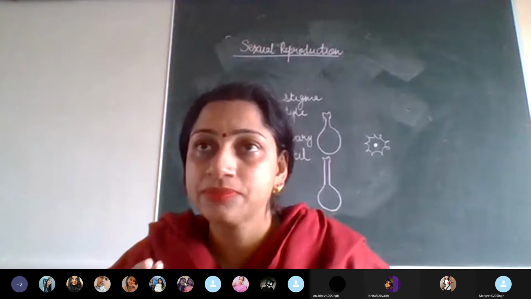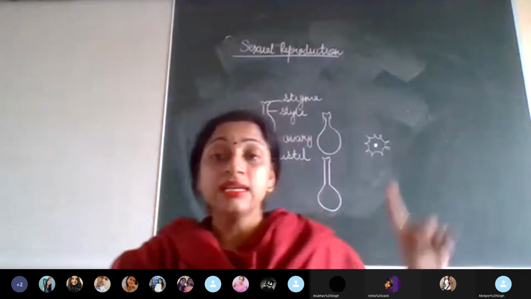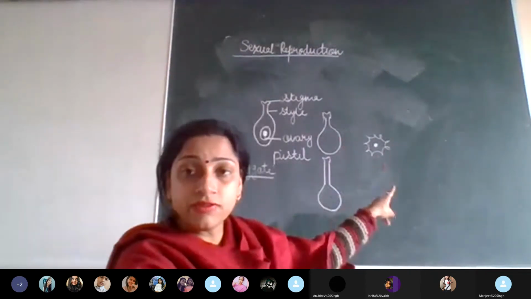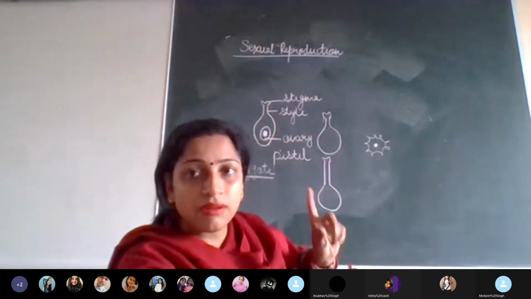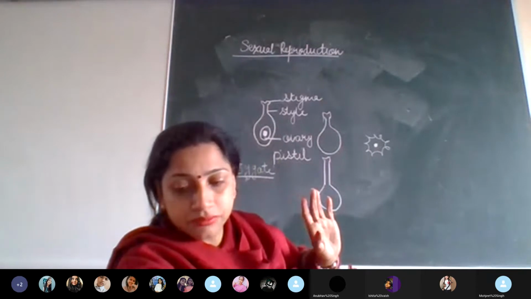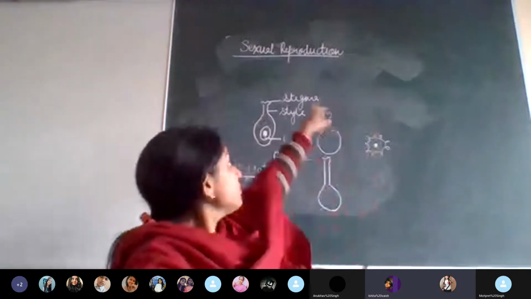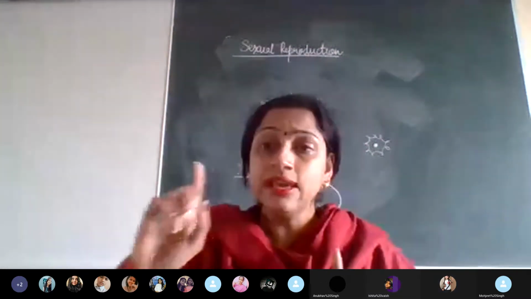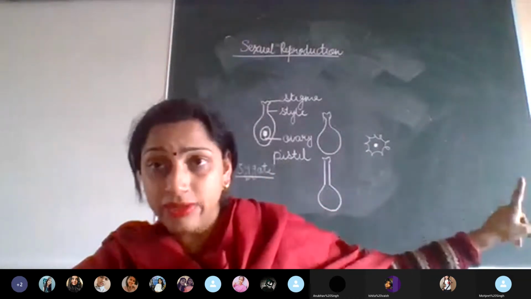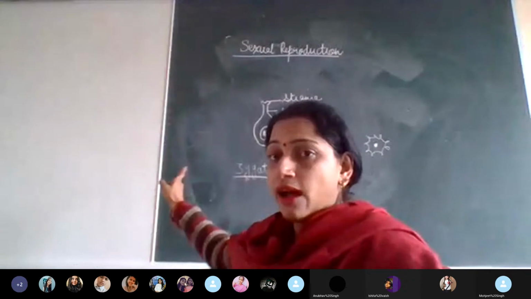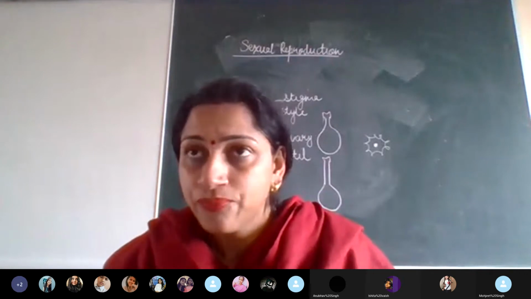What is it called? Repeat it. Pollination. Yes, this is called pollination. Pollination means the transfer of the male gamete to the stigma. What is the first part, or the mouth part, of the pistil? Stigma. Yes. So now listen carefully. The transfer of the pollen grains from the anther to the stigma of the flower, the female part, is called pollination. Is pollination clear to you?